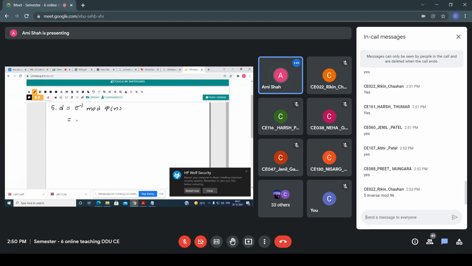Any one student, what is the value of E? 5. Yes, 5. So 5 inverse mod, and then what is the value of phi n? 96. Okay. So now all of you know which algorithm you have to use for this type of problem: the extended Euclidean algorithm, right?